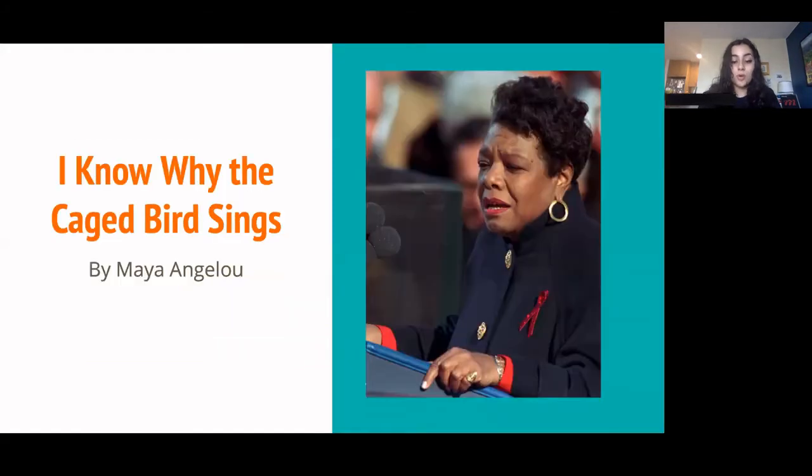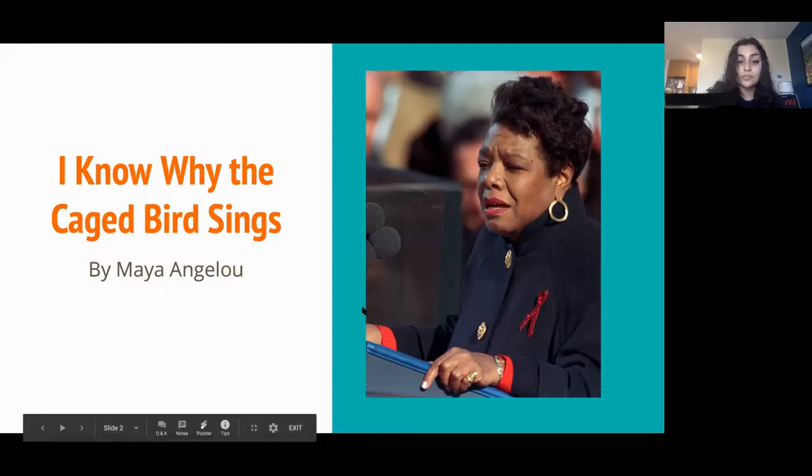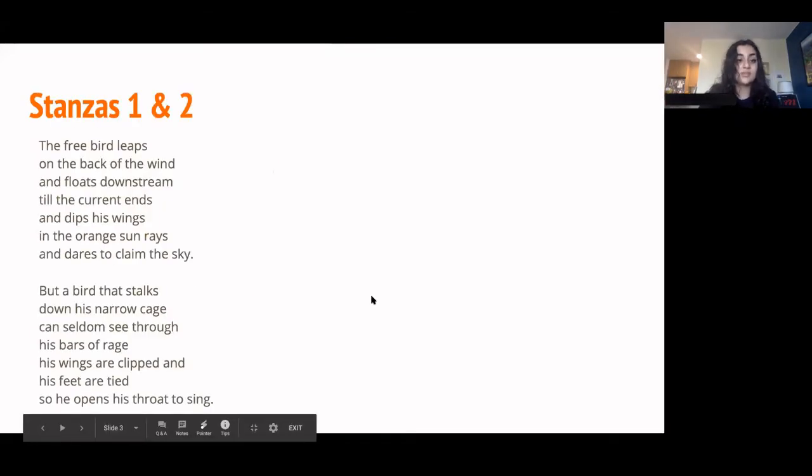All right, let's start with a poem called I Know Why the Caged Bird Sings by the poet Maya Angelou. We're going to be using the strategy we used in our first video when we annotated the poem about fireworks. We're going to use a chart to keep track of setting, what's happening, and what it symbolizes, which is pretty similar to the chart that we used in that first video, but slightly edited for this poem. And after we're done, just like we did for the first poem, we're going to go over main idea, main symbols, and overall tone. Okay, so let's get into it. Follow along and make the chart. It's going to pop up on the next slide. But first, we're going to read the first two stanzas.